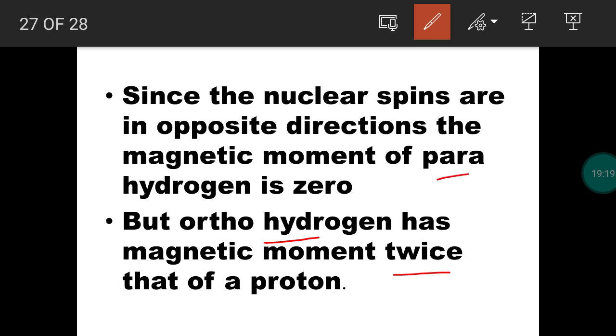But when you take parahydrogen, one nucleus is spinning in a clockwise direction and another nucleus is spinning in an anti-clockwise direction. When you take spin only magnetic moment as plus 1 by 2 and minus 1 by 2, they mutually cancel each other, and the magnetic moment value will be 0. For parahydrogen, the magnetic moment will be 0. For orthohydrogen, both nuclei spin in the same direction, so the value will be twice.